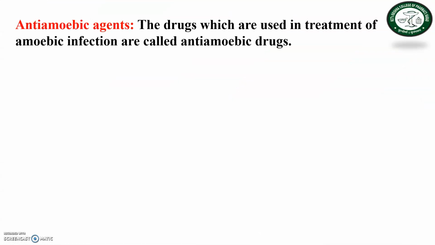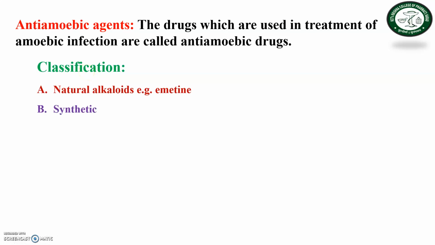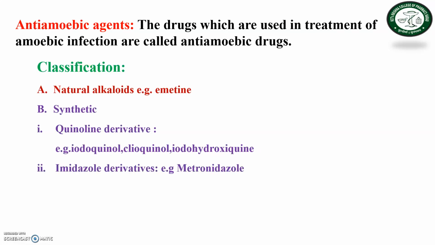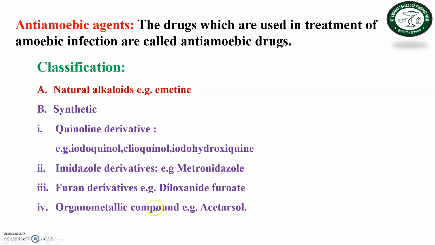Now, what do we mean by anti-amoebic agents? Drugs which are used in the treatment of amoebic infection are called anti-amoebic drugs. So what is the classification of these drugs? Natural alkaloids, then synthetic: quinoline derivatives, imidazole derivatives, furan derivatives, organometallic compound derivatives, and dyes. These are the classification of anti-amoebic agents. Examples are emetine, metronidazole, gentian violet. These are the different examples used as anti-amoebic agents.